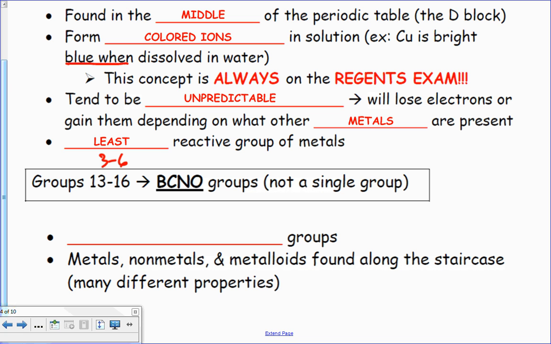The BCNO group. If you look at the top of the periodic table, you've got boron, carbon, nitrogen, oxygen. Those are 4 elements that go across period 2. We just call this the BCNO group. It's not really a single group because there's a lot going on in this group. I've got metals, non-metals, the whole metalloid staircase thing going on,